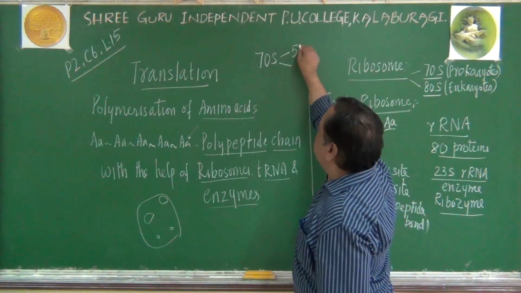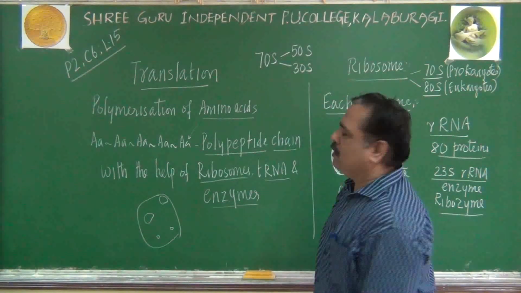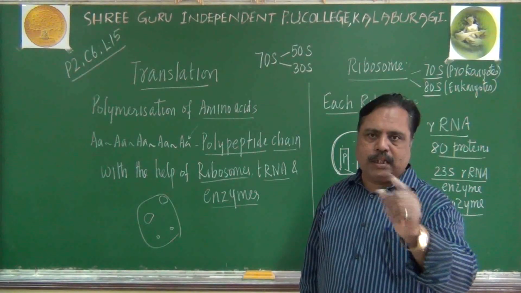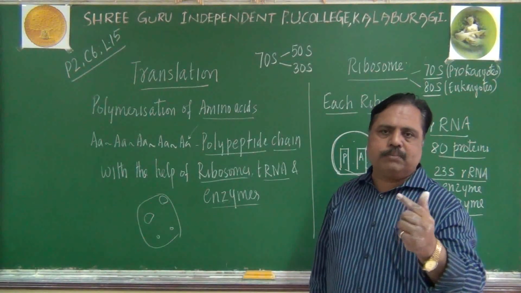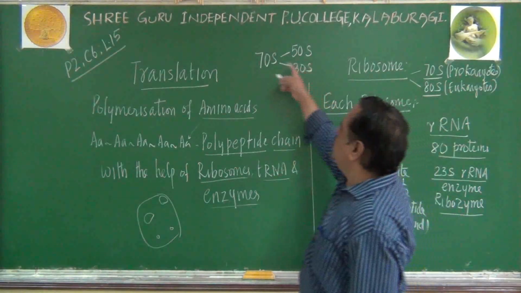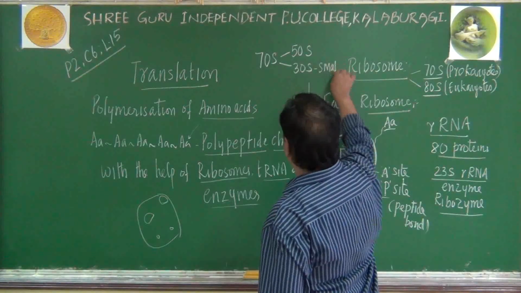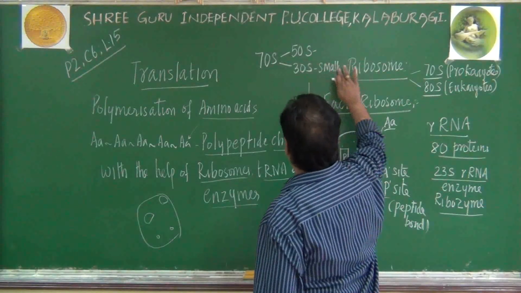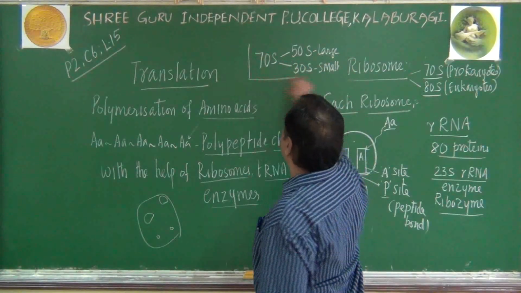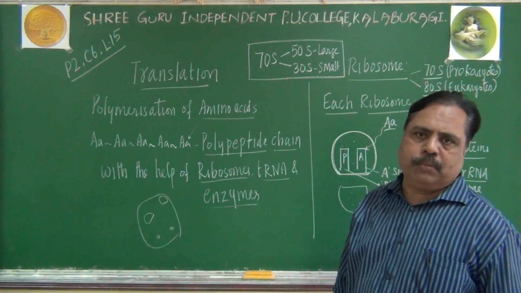The larger subunit will be 50S, the smaller subunit will be 30S, remember. 50 plus 30 is not 80; here it becomes 70S when they join together. This is the sedimentation quotient. This is the smaller subunit, and this is the larger subunit. They will become the 70S ribosome in the case of prokaryotes, remember.